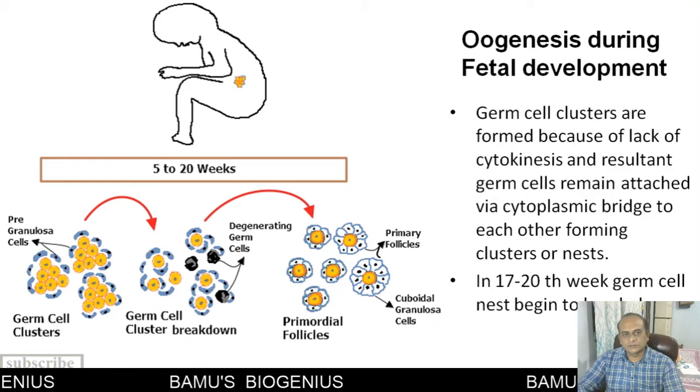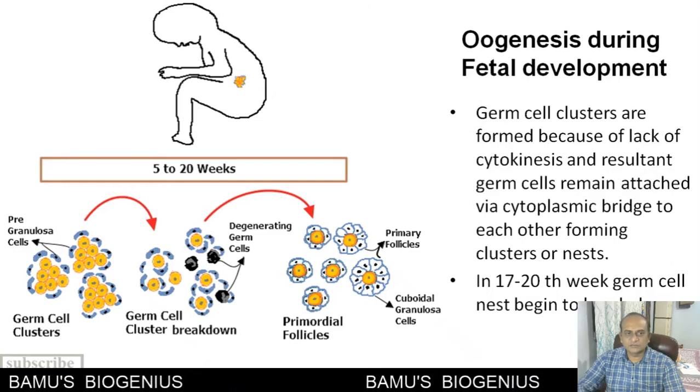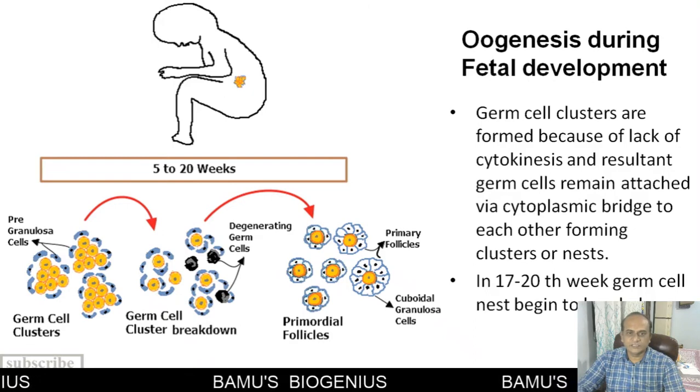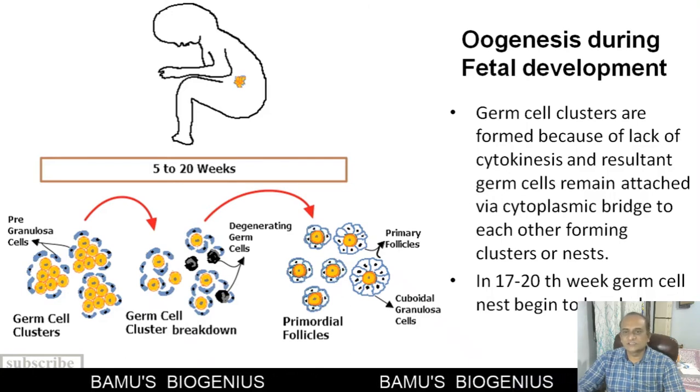See, the oogonial mother cells divide and redivide at such a pace that karyokinesis takes place, but cytokinesis cannot. So the cytoplasm of these newly derived oogonial mother cells remains attached with each other by the cytoplasmic bridge, and because of this, it forms clusters of oogonial mother cells, and these clusters are known as germ cell clusters.